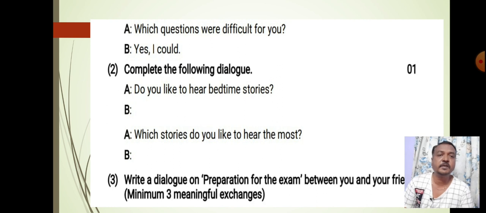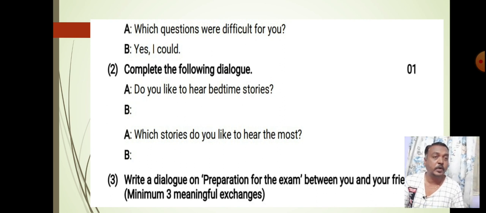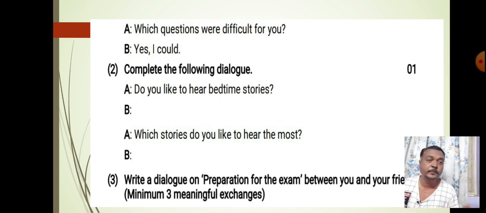Now the third one is given here, write a dialogue on preparation for exam between you and your friend. Minimum 3 meaningful exchanges. Now I am going to give an example of this question, that is preparation for the examination. This is the subject, and who are the characters? You and your friend.